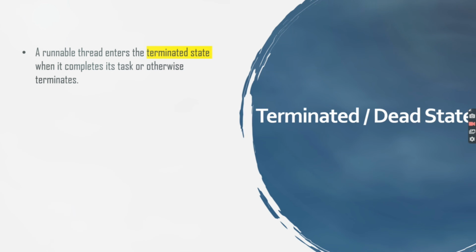Next and last state is terminated or dead state. Every thread has a life cycle. A running thread ends its life when it has completed executing. It is called a natural death.